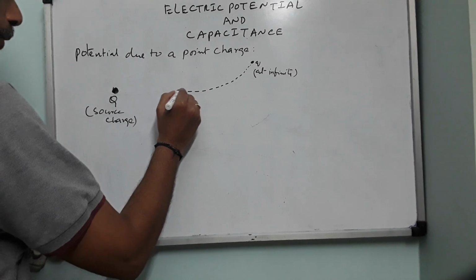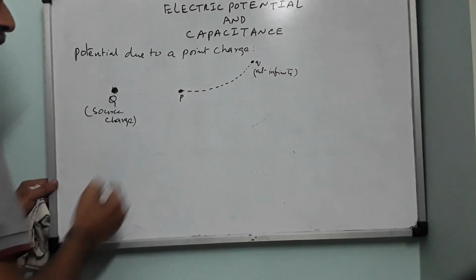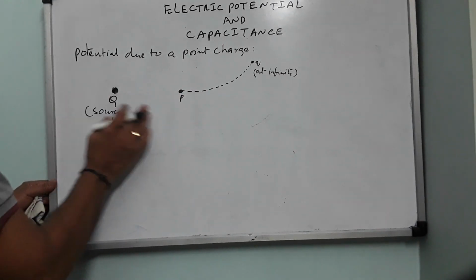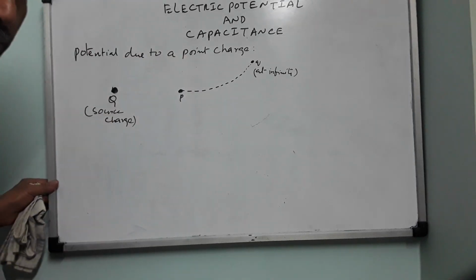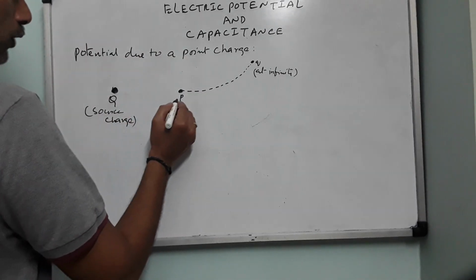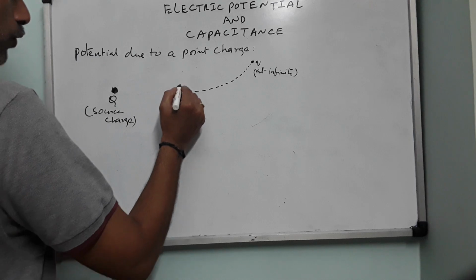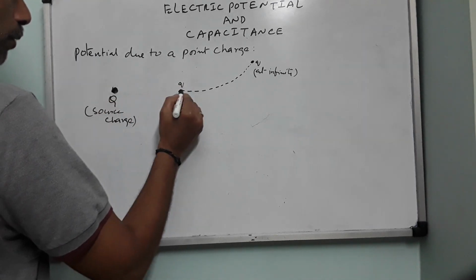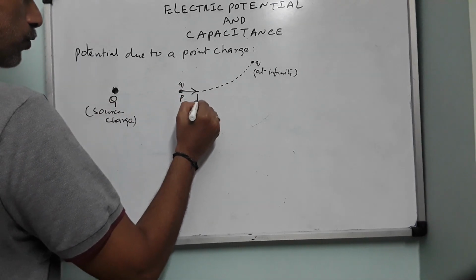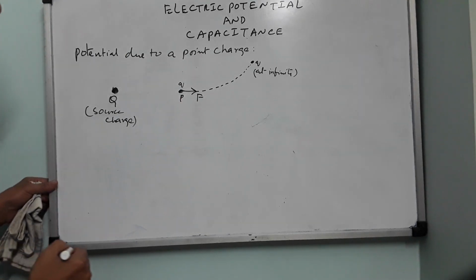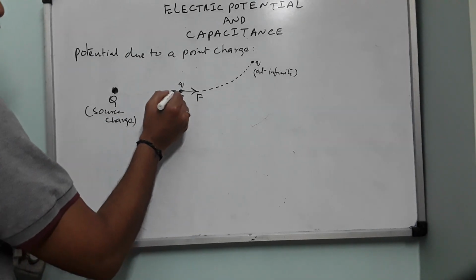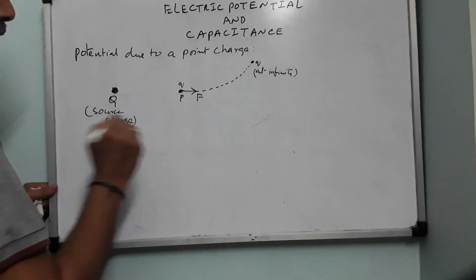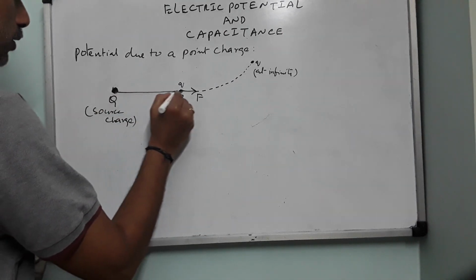Now I reach a point P, where point P lies in the electric field of this Q. So up to here, let us say the electric field exists. Now, as soon as it enters here, it experiences a repulsion. This is the electric force of repulsion on small q by capital Q. Let us say the point P is located at a distance R.